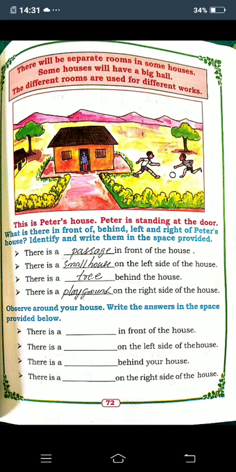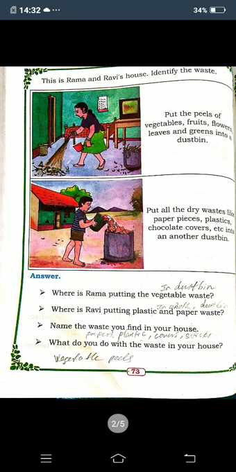Okay. Next, there is a dash on the left side of the house. There is a dash behind your house. There is a dash on the right side of the house. You look around your surroundings and write what is there. Okay, children. Next, this is Rama and Ravi's house.